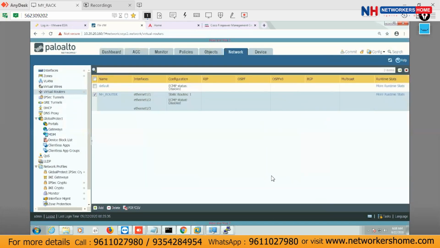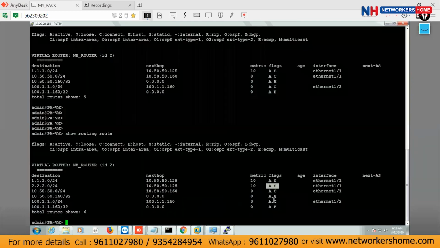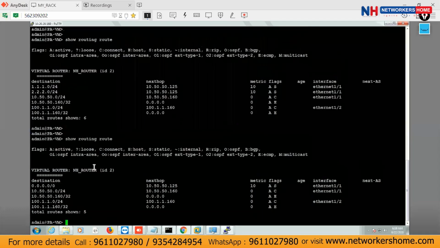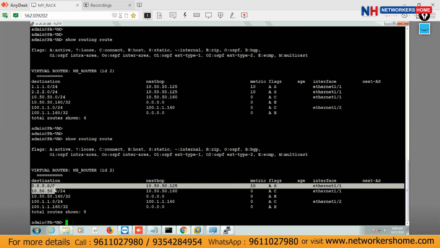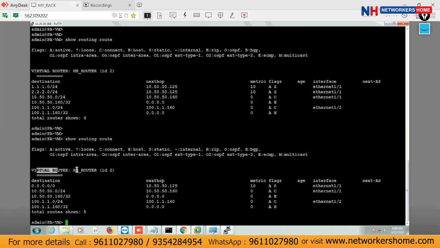That is done. After that, go back to the CLI and check it here. Now 0.0.0.0, A and this one. S means it's static only, but how you have to identify whether it is a static route or not, you have to identify from here. Virtual router and edge router.